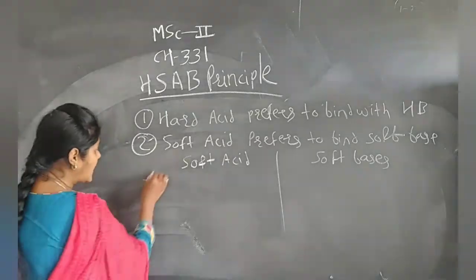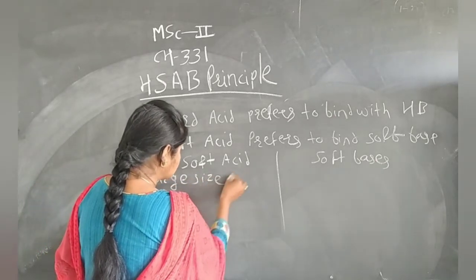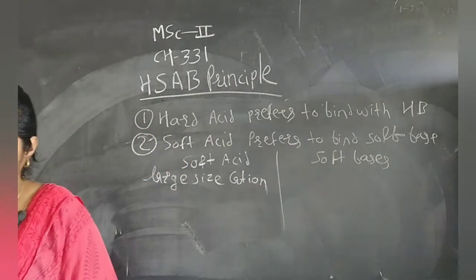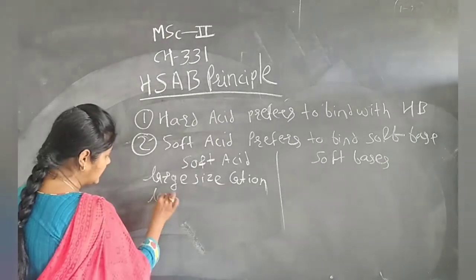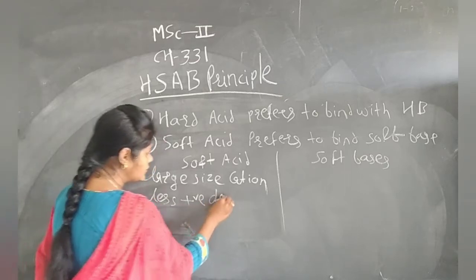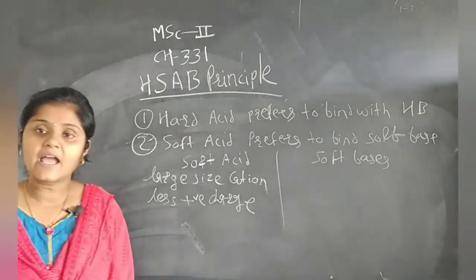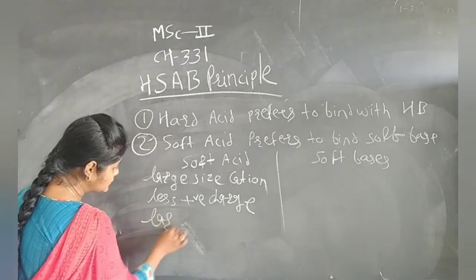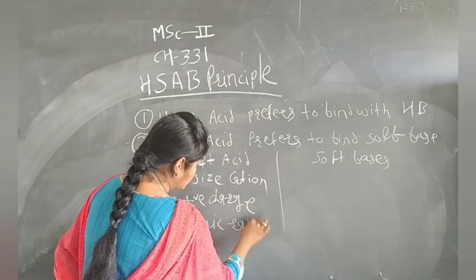Now we consider some characteristics of the soft acid. They have a large size cation. Next characteristic is less electropositive charge. They have very little electropositive charge on them, and also they have large ionic radii.